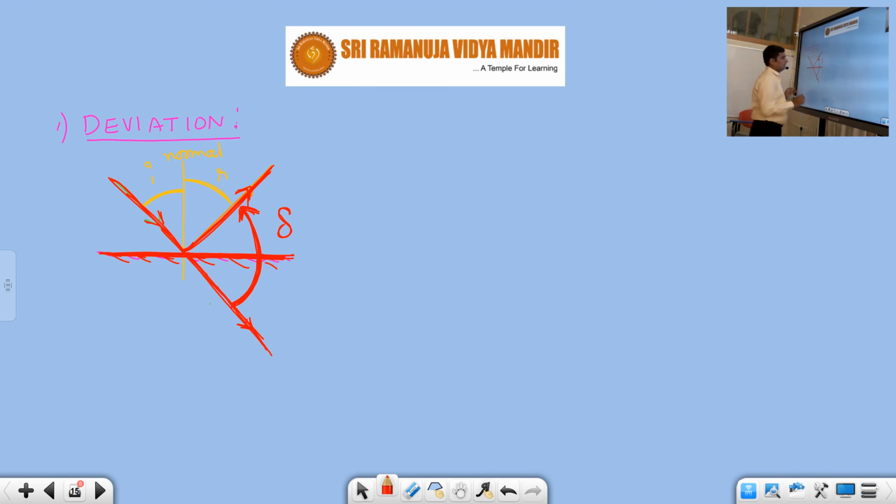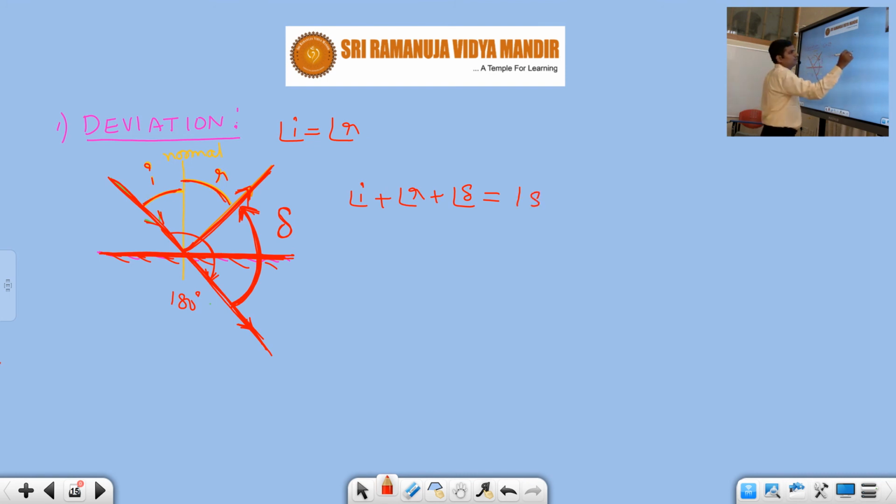Let us calculate this. Now we know this is a straight line where the total angle is how much, students? 180. Out of this total angle 180, this is the angle of incidence and this is the angle of reflection, which are both equal according to the law of reflection. Angle I is equal to angle R. So angle I plus angle R plus angle of deviation should be equal to 180 degrees.